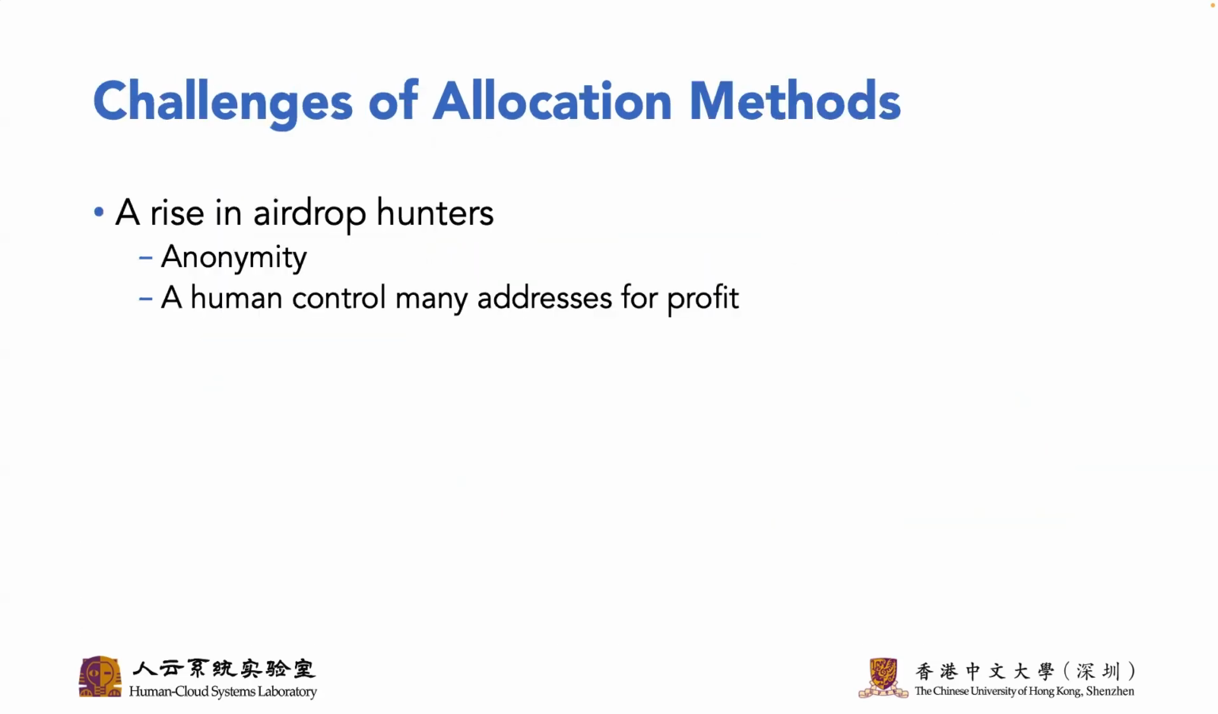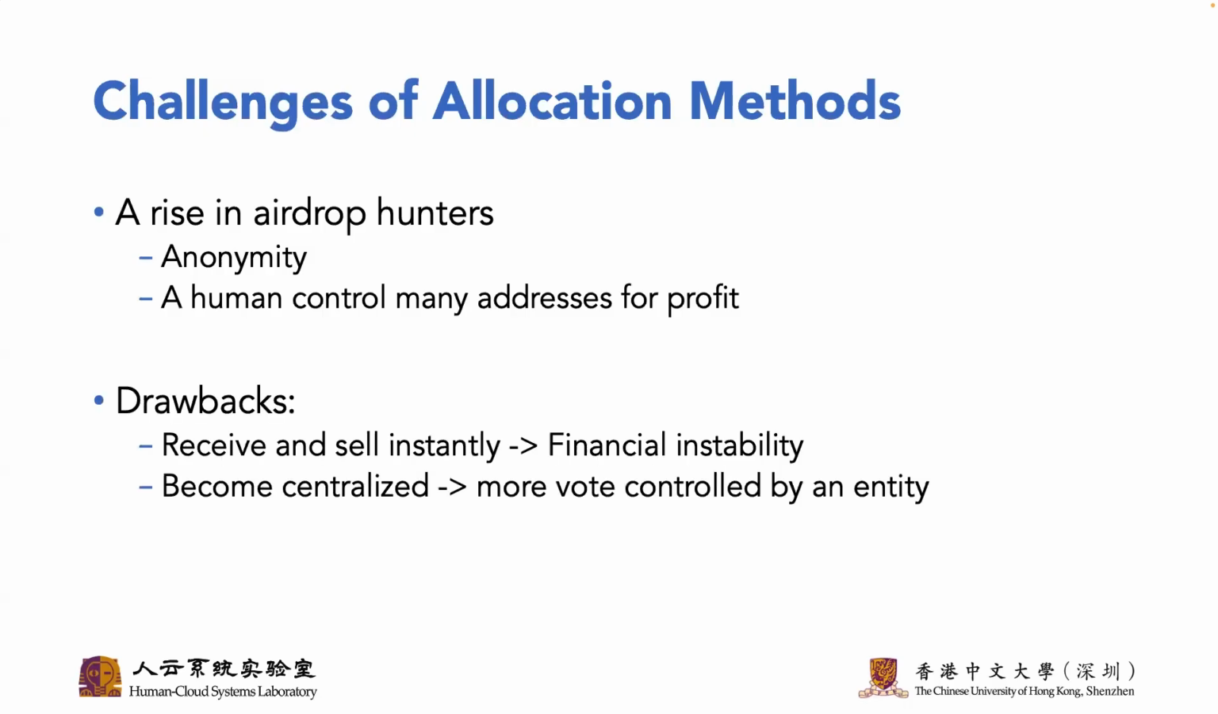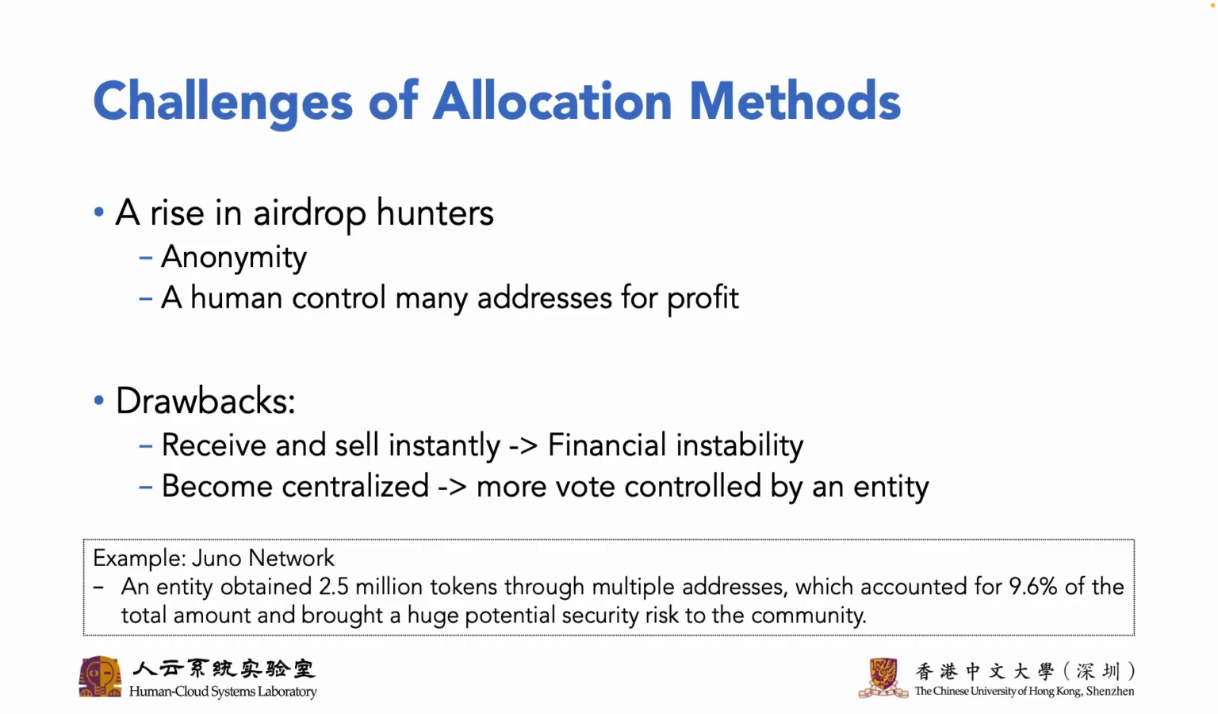Airdrop hunters leverage the anonymity of blockchain to create multiple addresses to obtain more airdrops for profit. There are two drawbacks. First, some of them tend to sell the tokens instantly, making the asset price drop. Second, the airdrop hunters had considerable power in voting. An example is Juno Network. An entity obtained 9.6% of the total amount of tokens and brought a huge potential security risk to the community.